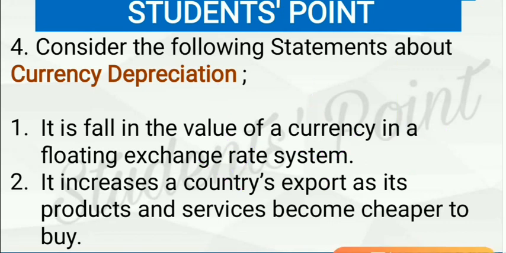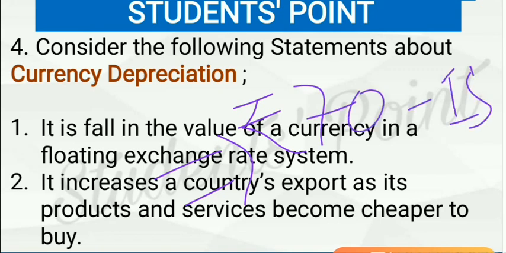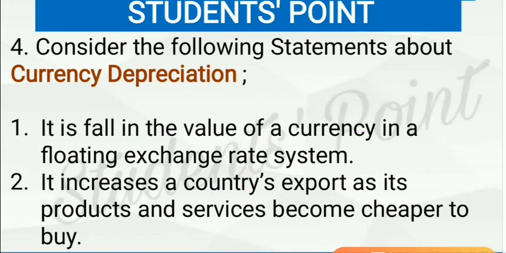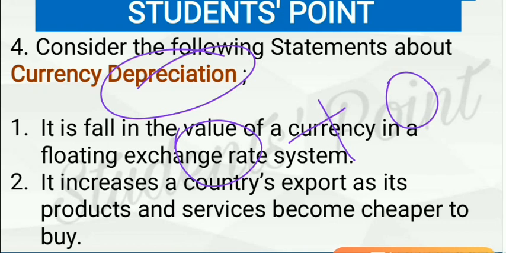What does the value mean? Value means, if we compare it with dollar, let's say if earlier rupees 70 were to be given for $1, then after a decline in the value of rupee, let's say rupees 72 will have to be given for $1. So here in depreciation, market forces are the determinant of the value of rupee.